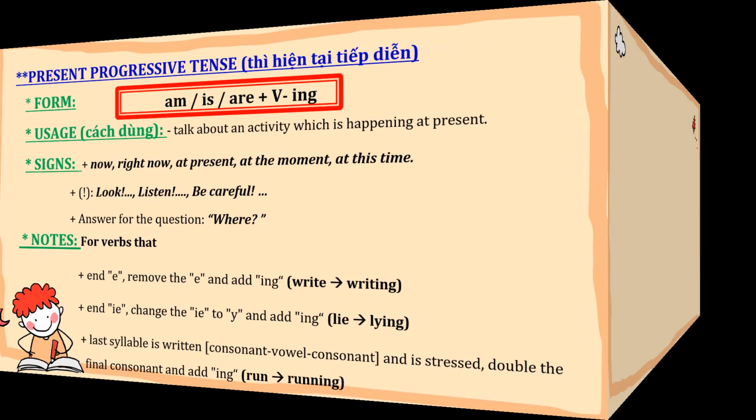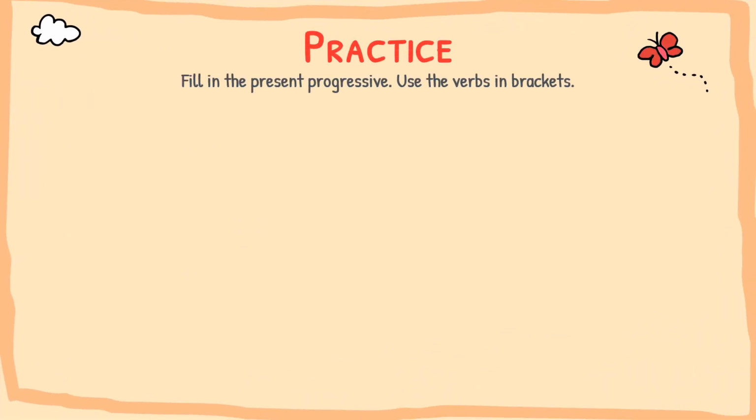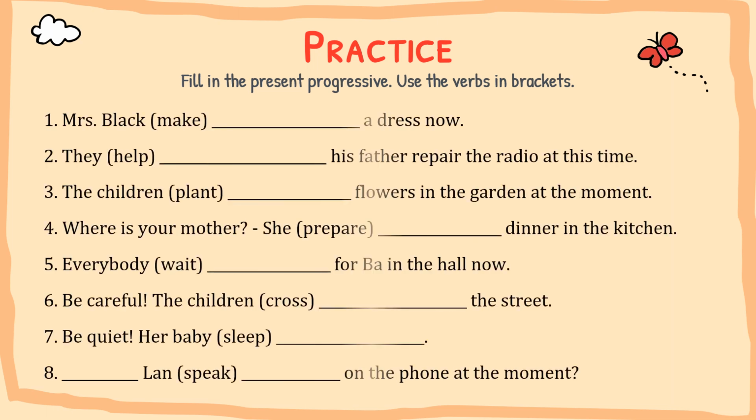Okay, let's practice. Fill in the present progressive. Use the verbs in the brackets. And we have 8 sentences. You have 2 minutes to do this exercise. You can stop the video, do the exercise, and then we can check the answers together. Alright, now let's check your answer.